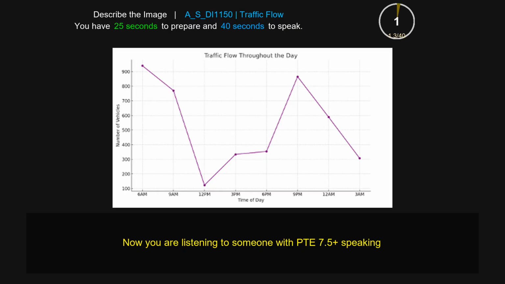The line graph giving information about traffic flow throughout the day. On the x-axis mention time of a day: 6 a.m., 9 a.m., 12 p.m., 3 p.m., 6 p.m., 9 p.m., 12 a.m., 3 a.m. On the y-axis highlighted number of vehicles: 100, 200, 300, 400, 500, 600, 700, 800. The highest area is covered by 900, which is of 6 a.m. The lowest area is covered by 1000, which is of the year 12 p.m. Overall, the line graph giving information about traffic flow throughout the day.